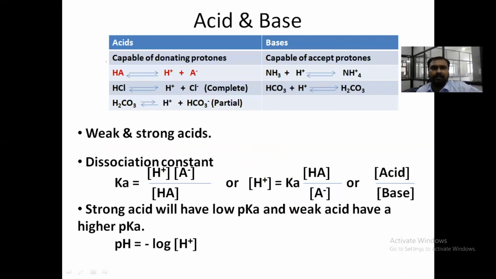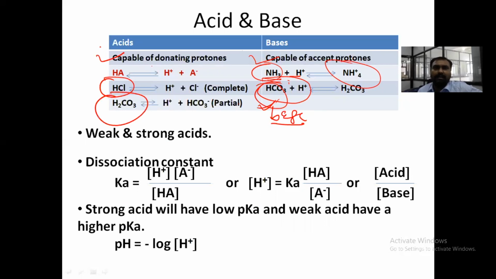Acids are capable of donating protons, while bases are capable of accepting protons. Like ammonia plus H plus, they accept the H plus, so this is called a base. Or bicarbonate, they accept the H plus and form carbonic acid, so they are called bases. Hydrochloric acid and H2CO3 donate the proton; that's why they are called acids. HCl is completely ionized, so it is a strong acid. H2CO3 is a weak acid.